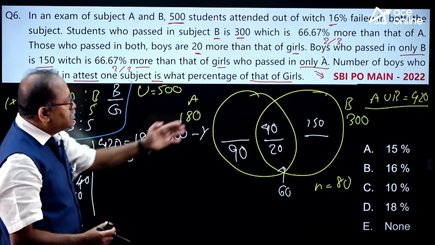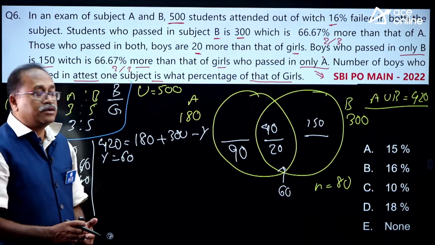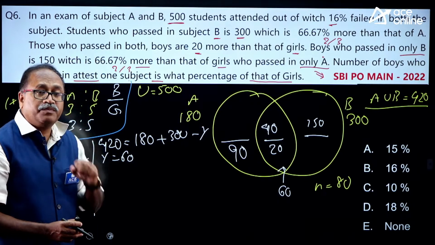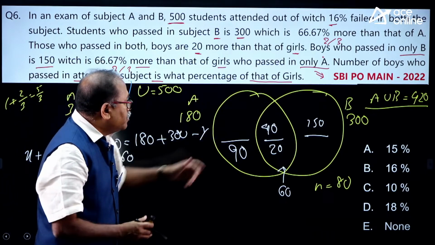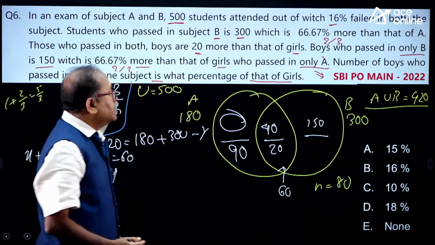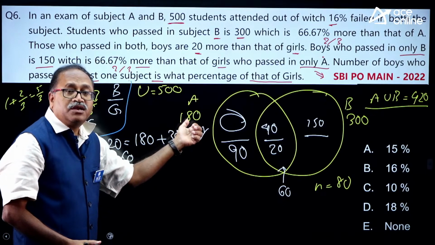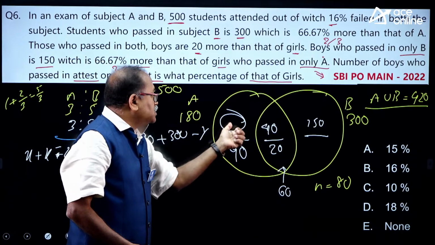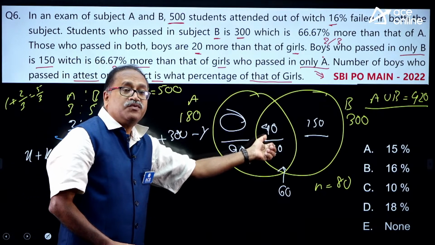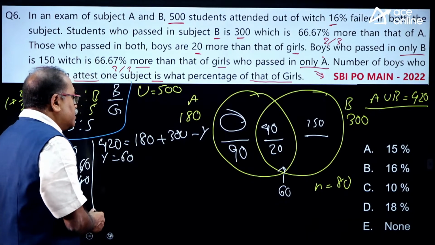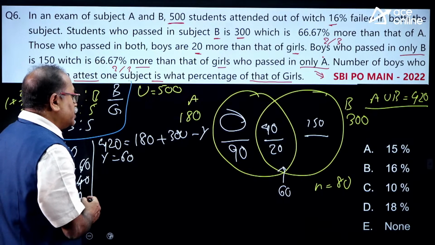Please remember that as I am dealing with the SBI PO main, once I got this value, can I get this value? Yes, I know the total is 180, then 40 plus x is equal to 180. So what is this value? 180 minus 40, that comes 140.